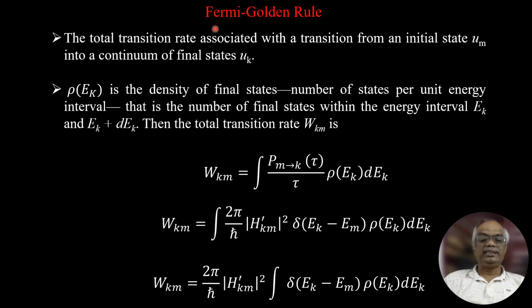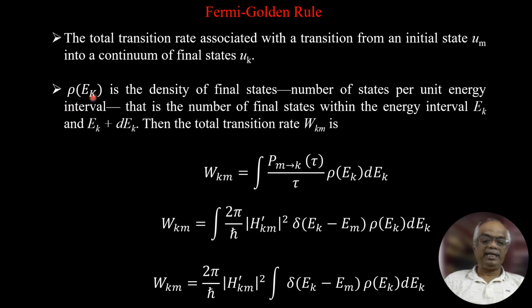Now we will see about the Fermi Golden Rule. Consider the total transition rate associated with the transition from an initial state into a continuum of final states.